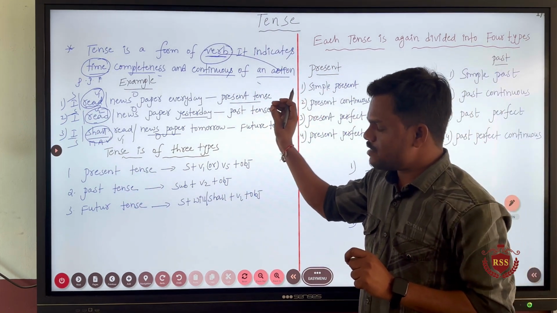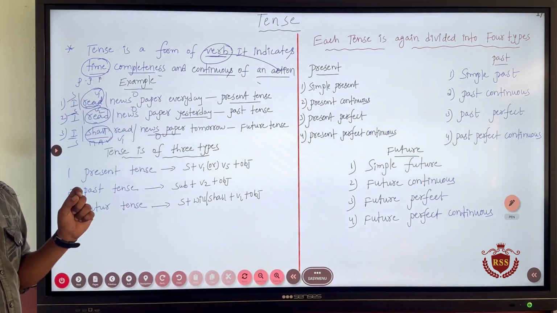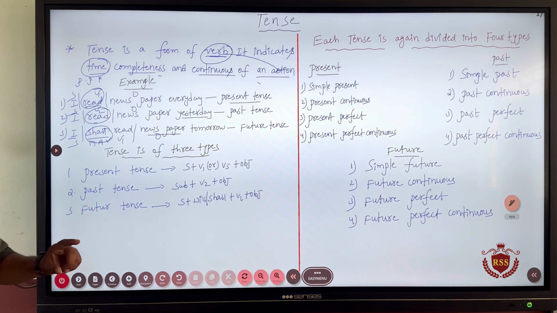So, about tense we will have to keep in mind that if you want to identify the tense of the sentence, you will have to look at the verb only. Then you can easily identify the tense of a sentence. Okay.